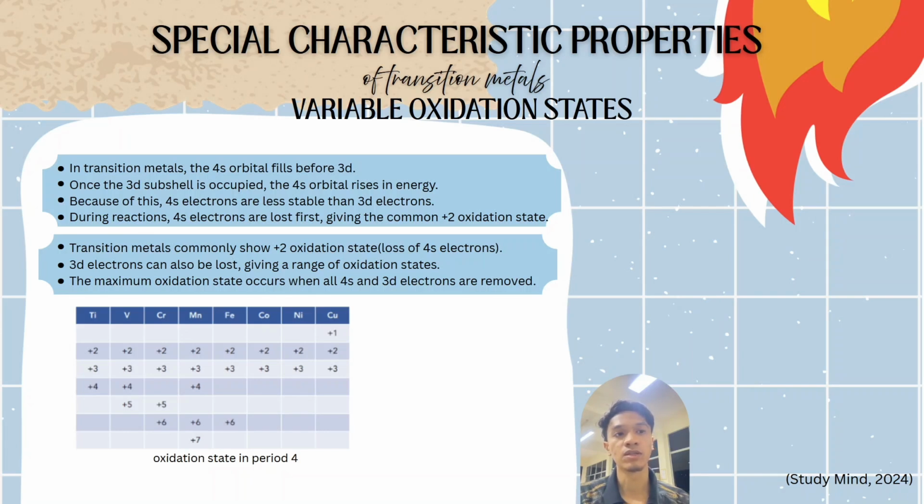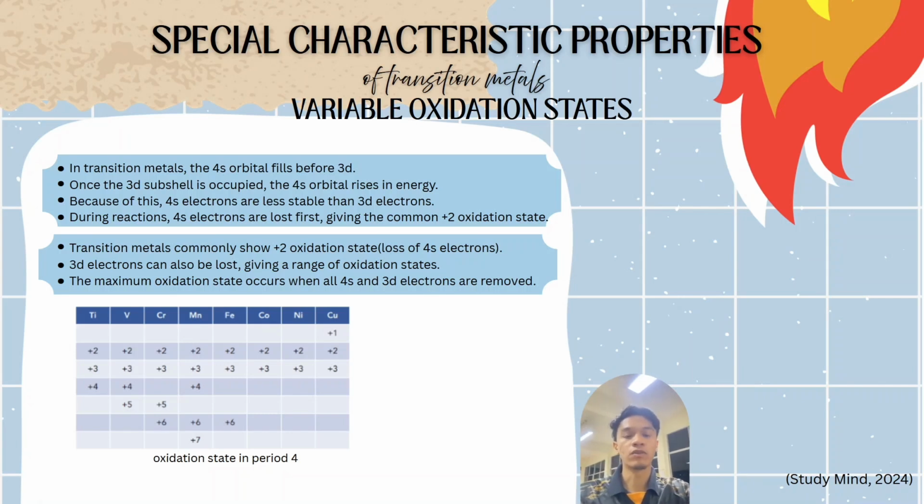The transition metals usually show a +2 oxidation state from losing 4s electrons, but loss of 3d electrons gives them variable oxidation states, with the maximum involving all 4s and 3d electrons.